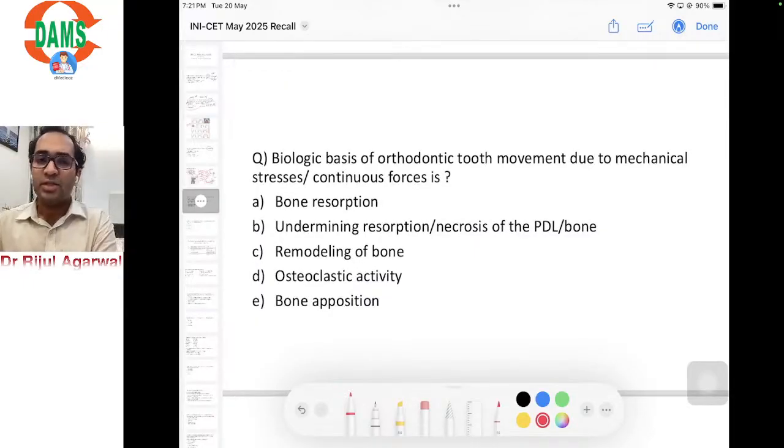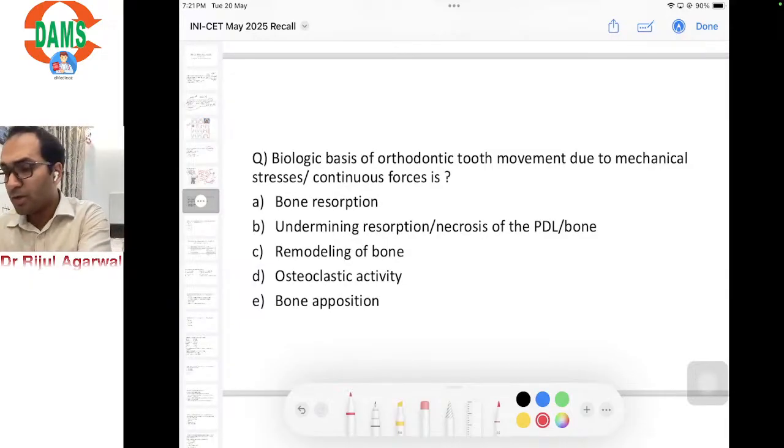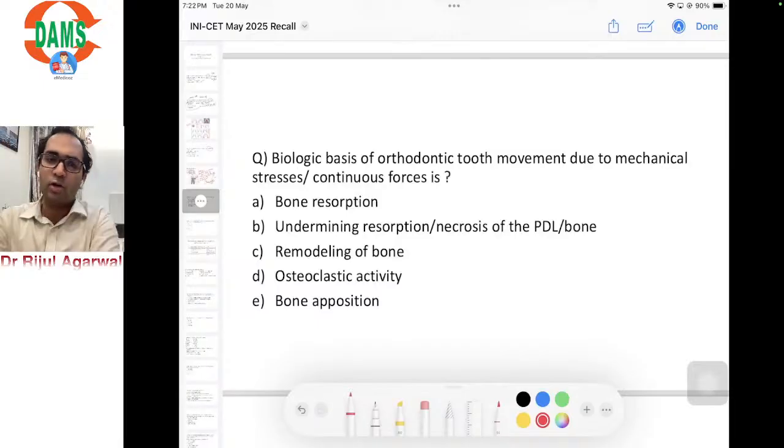So the biologic basis of orthodontic tooth movement due to mechanical stress or continuous forces is. So I got 5 options based on multiple recalls and multiple students. So I included all of them. So bone resorption, undermining resorption or necrosis of the PDL or bone, remodeling of the bone, osteoclastic activity or bone apposition.